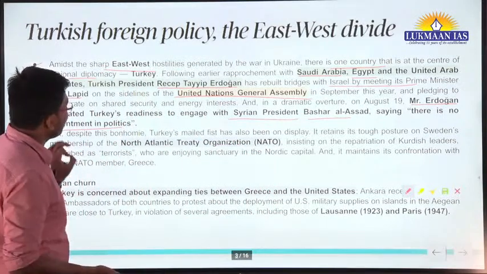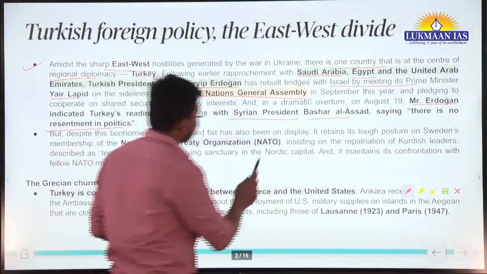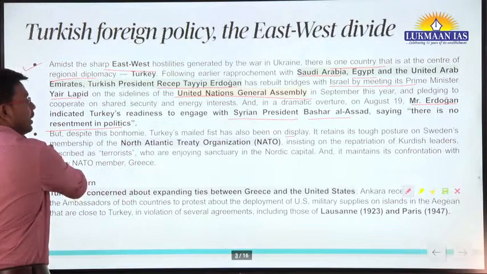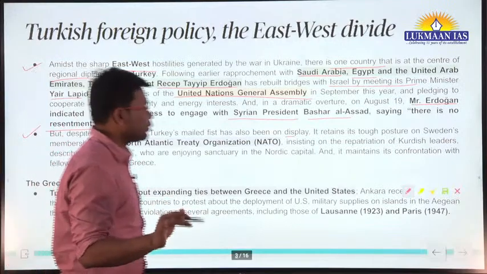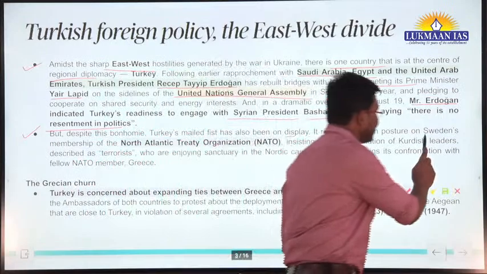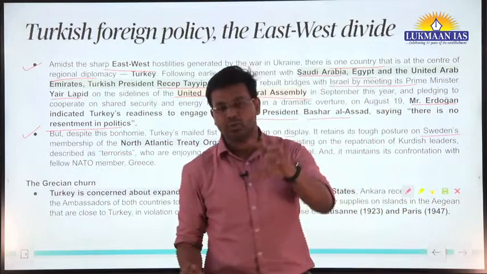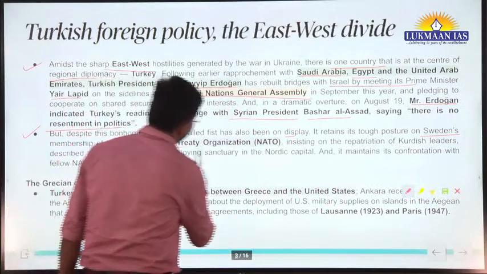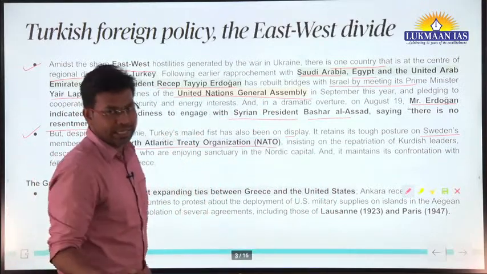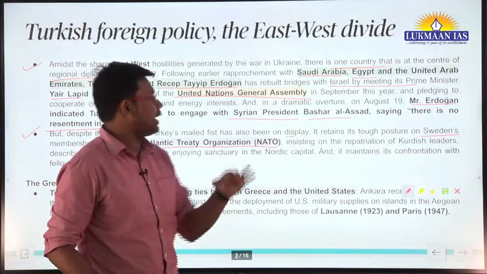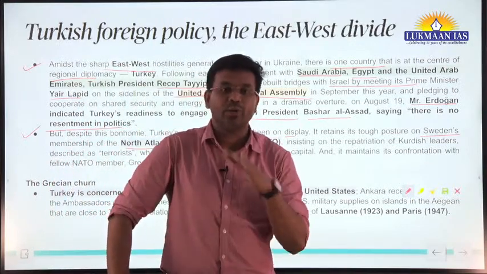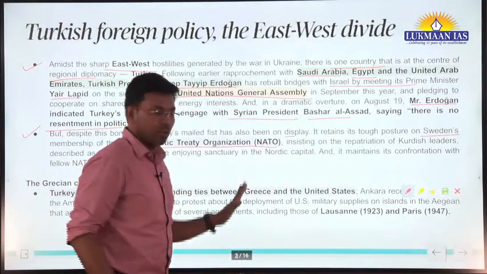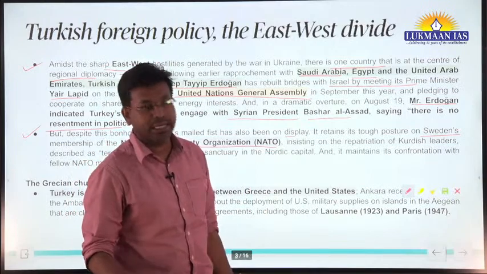So this is the thing. But despite this bonhomie, Turkey's mailed fist has been on display. Okay, so recently what has happened, Sweden, right? Sweden is one of the Nordic countries. It is a Scandinavian country. So Sweden has applied for membership in NATO. Okay, NATO means North Atlantic Treaty Organization. But Turkey has maintained a tough posture. It tries to block entry of Sweden in NATO.